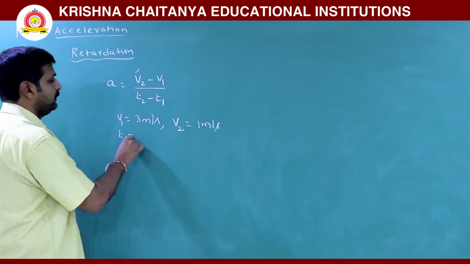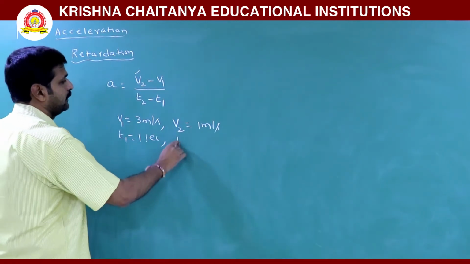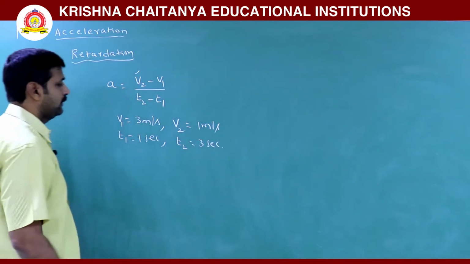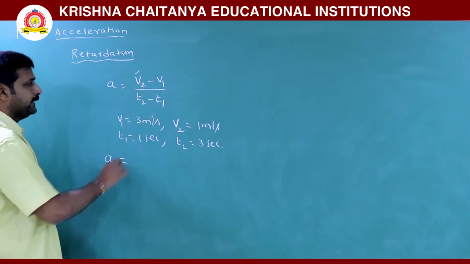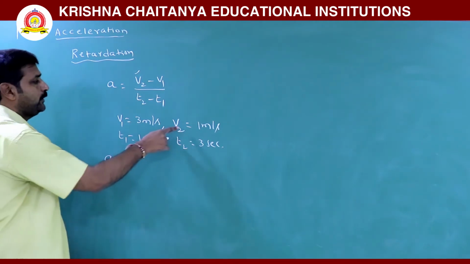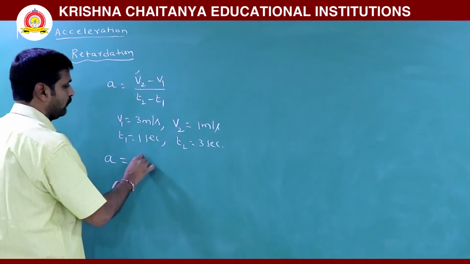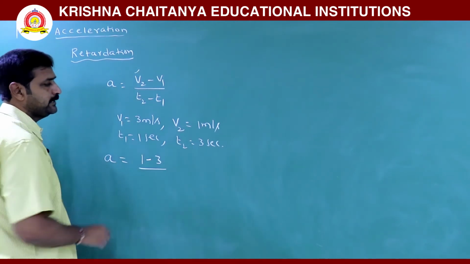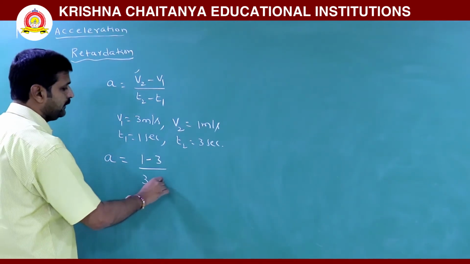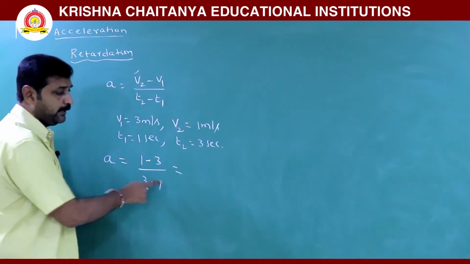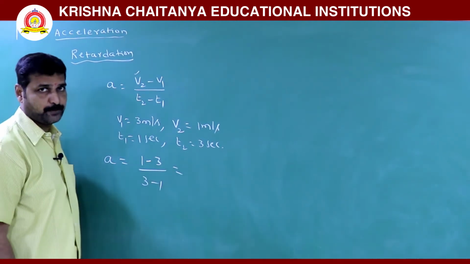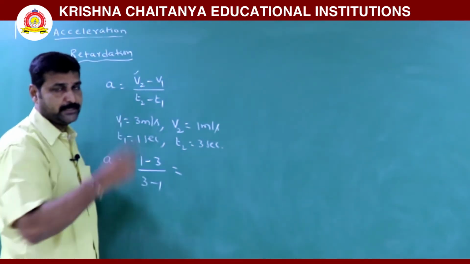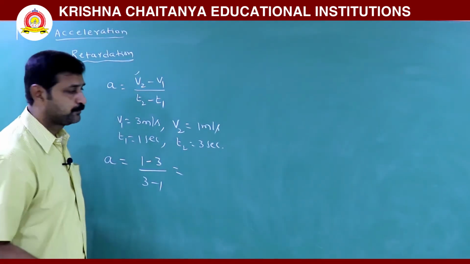This is during 1 second time, this is in 3 seconds. Now acceleration is V2 minus V1, 1 minus 3 by T2 minus T1. Time interval is always positive. Why? Because in nature, time always increases. It never decreases.